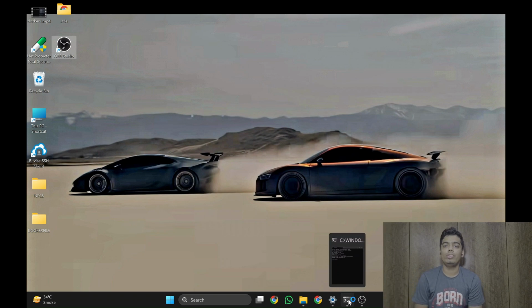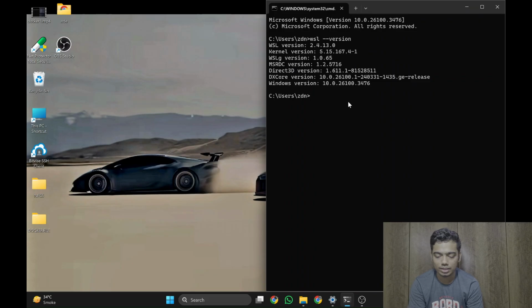Hello guys, today we'll see how to install Docker on your Windows laptop. First, open command prompt and type wsl install. What this will do is it will install Windows Subsystem for Linux.